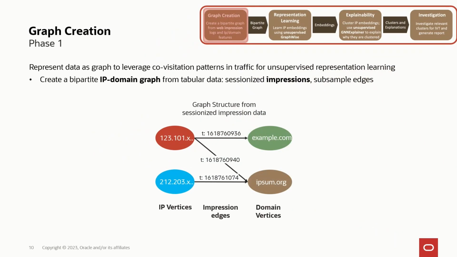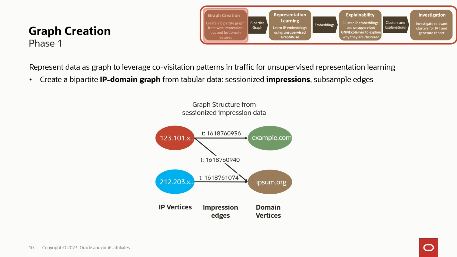Okay, the first phase, graph creation. What is the data that we are working with? We get a bunch of sessionized impressions, and you can imagine this as being triples of IP, timestamp, and domain. So you know at this point in time, that IP was interacting with that website and with the ads on that website. Having this data, we can extract a unique set of IPs out of it and have them be one side of the graph. So we create a bipartite graph, and then the unique set of domains would be on the other side, and then we connect them using these edges in between.